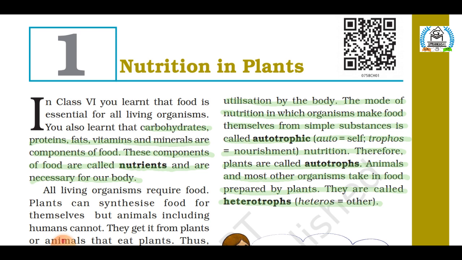Students, as you already learned in your grade 6, food is one of the basic components for any organism's survival on earth. There are five essential components of food that make a food a complete food, or you can say a balanced diet, that are carbohydrates, fats, vitamins, proteins and minerals. All living organisms require food for their survival on earth. Plants can make their own food, whereas animals and we, the human beings, can't make our own food. In fact, animals and we, the human beings, have to depend on plants directly or indirectly for food.